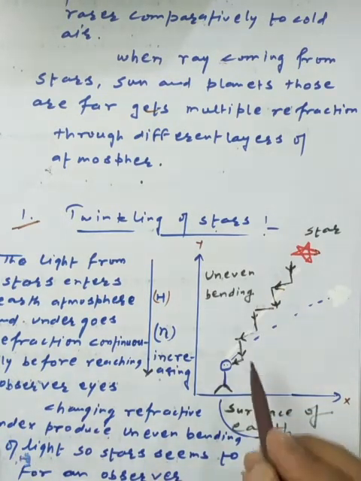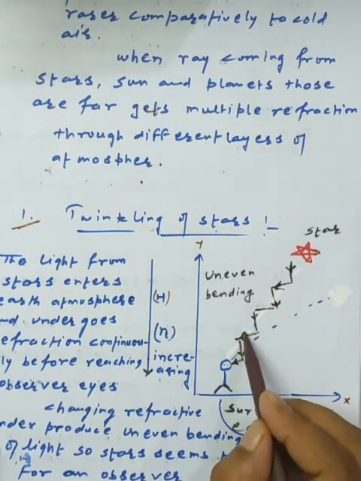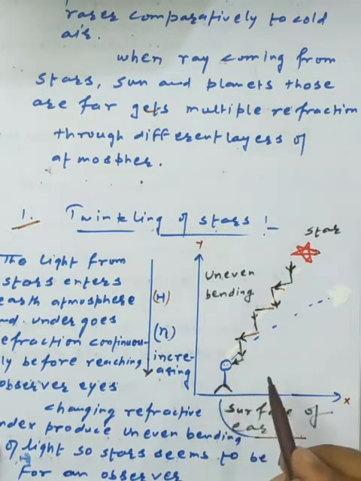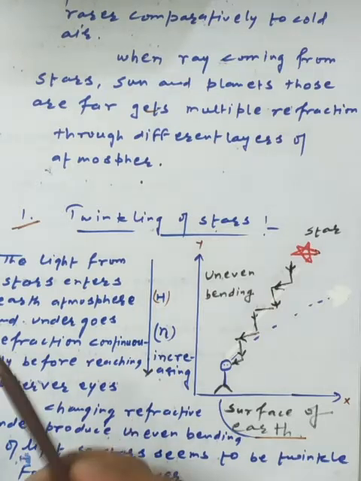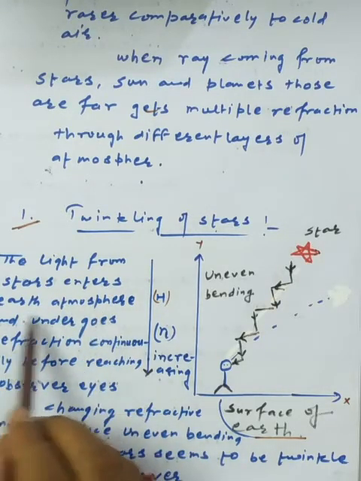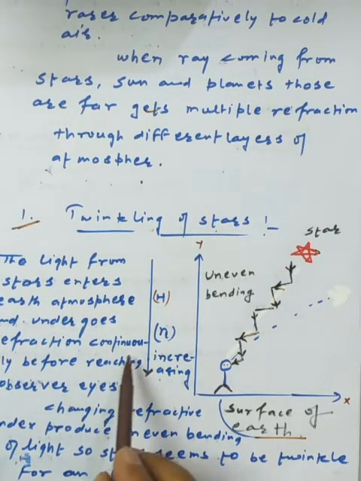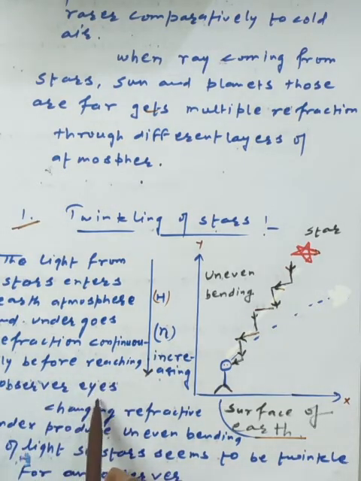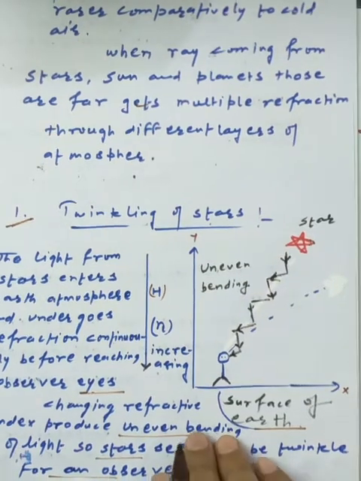The observer watching this sees the impact as twinkling. So we can easily understand why the stars twinkle. The light from the stars enters the earth's atmosphere and undergoes refraction continuously before reaching the observer's eyes. The changing refractive index produces uneven bending of the light, so stars seem to twinkle for an observer. So this is one of the general applications we have.